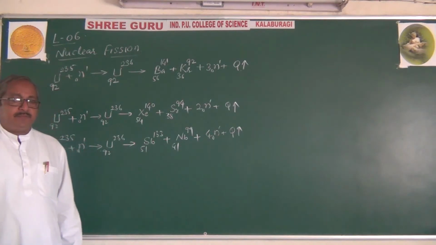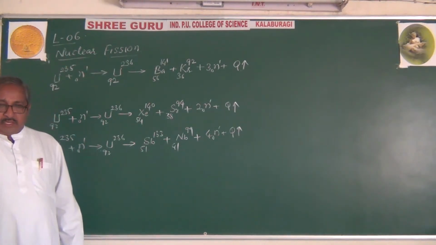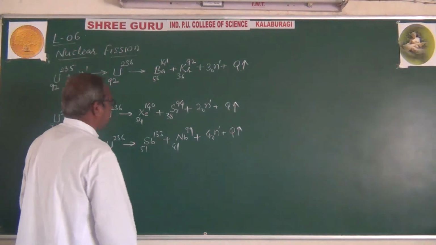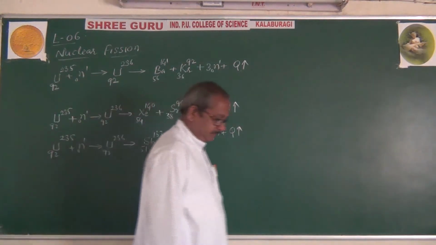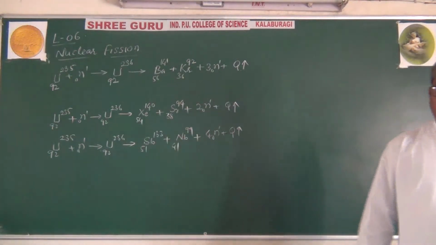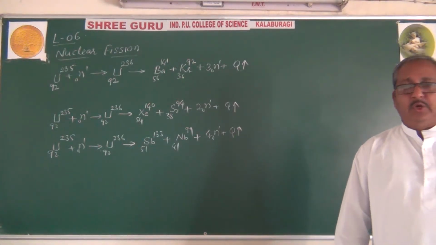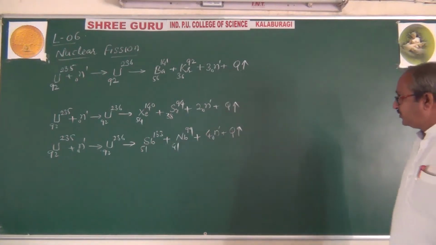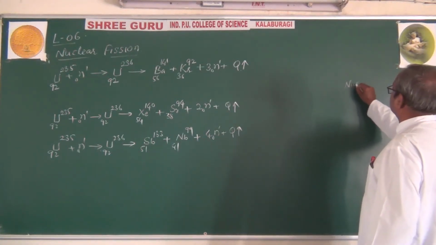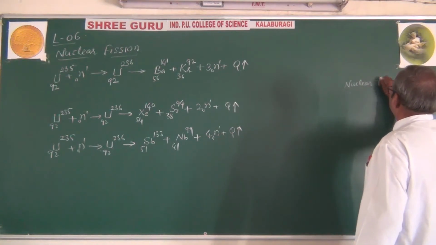Last class we gave the information about the nuclear reactions, in which there are two types: one is nuclear fission and another is nuclear fusion.